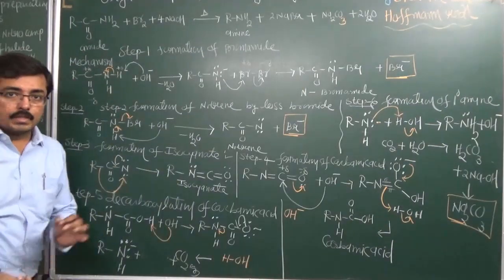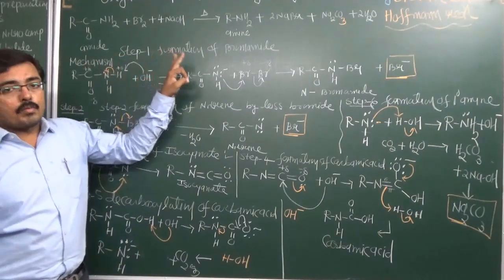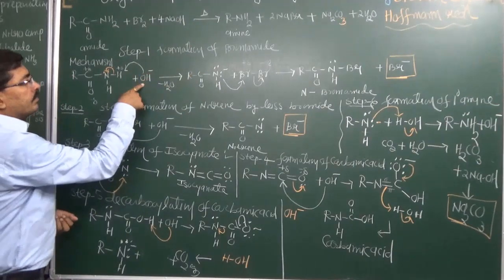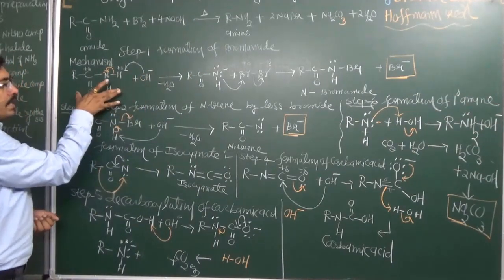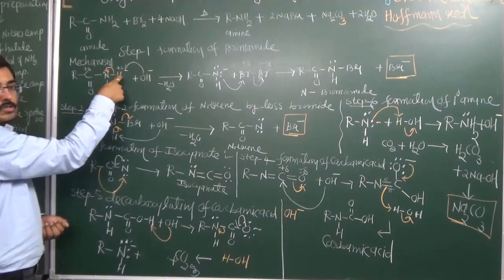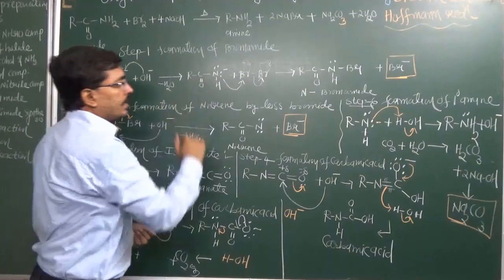So once again, a repetition of this entire mechanism. Now step 1, formation of bromamide. In the formation of bromamide, we have this amide with an acidic hydrogen. So this hydroxyl group attacks this hydrogen, which is removed in the form of water, and the electrons transfer onto nitrogen.